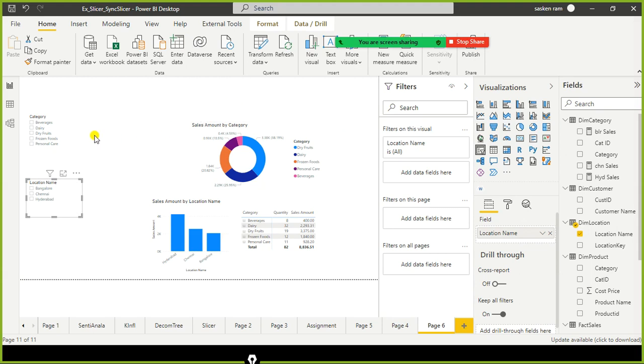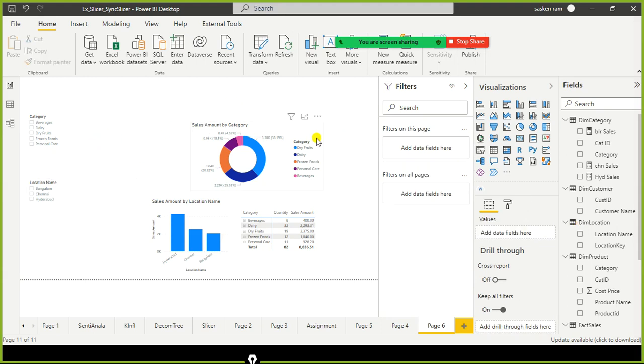So using slicers, you now understand our report is very interactive. Since it's interactive, you are able to get more insights. With more insights, we can come up with different strategies to handle different problems or issues.